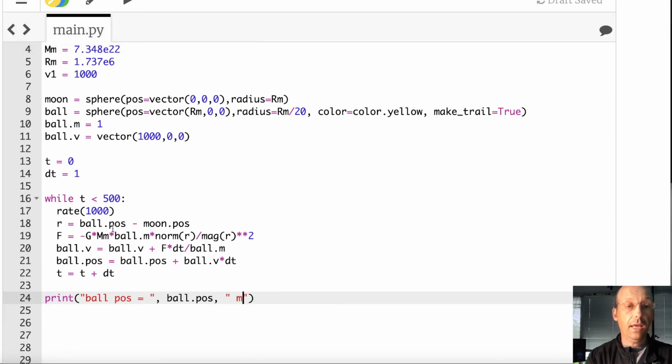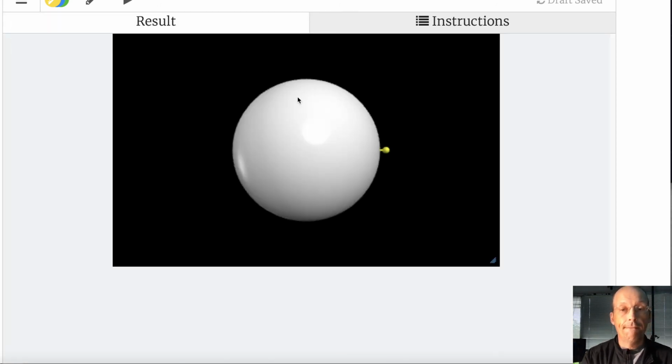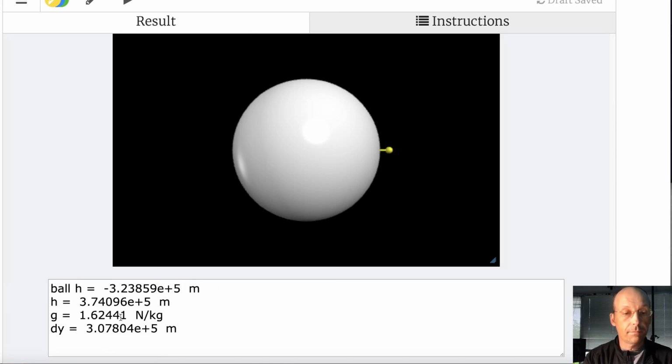Let's print H. Ball H equals the radius of the moon minus, let's put the magnitude. Okay, so did it stop?